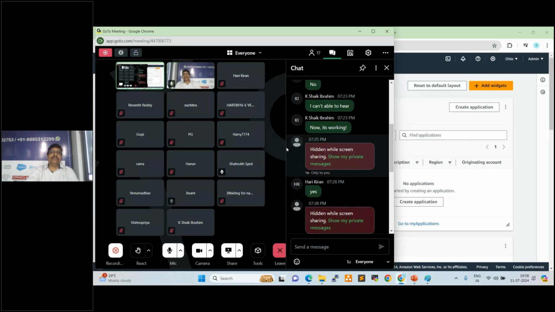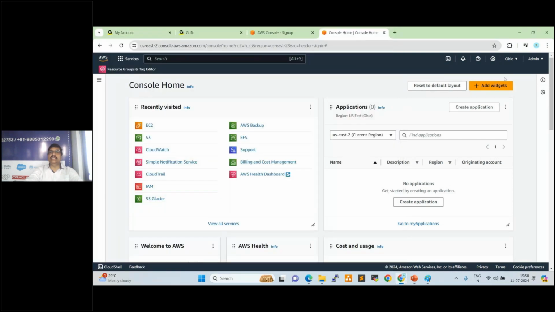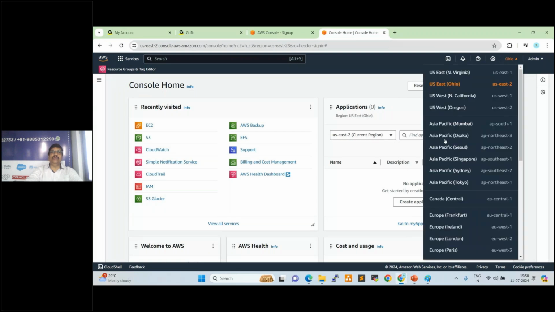After 1 year, what will happen? They ask you to convert into a paid account. By that time, we can create one more free account by using a different email address, different phone number, so we need not pay anything. Fine. So everyone create the account, and you can check whether the console is activated or not. These are the data center regions. We'll discuss this tomorrow.